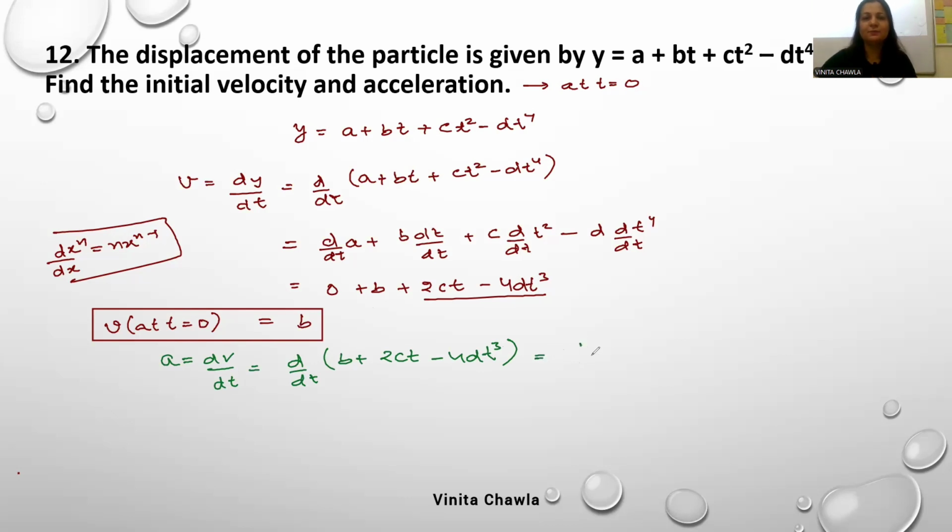Now what will we write? b is a constant, then 2c, and minus 12dt square, sorry, it's 12dt square. So acceleration at t is equal to 0 is equal to 2c. Enclose your answer in a box.